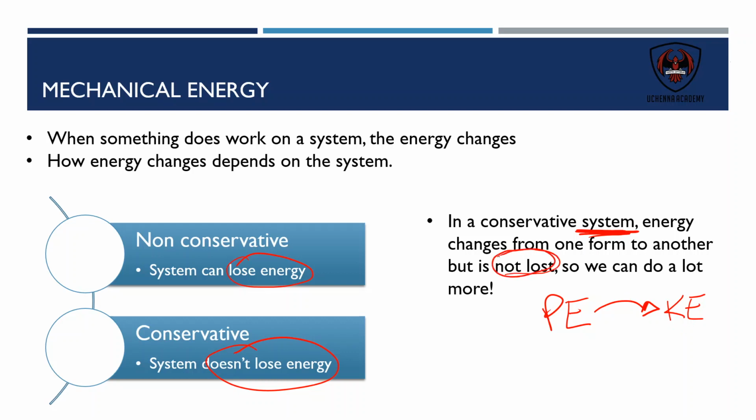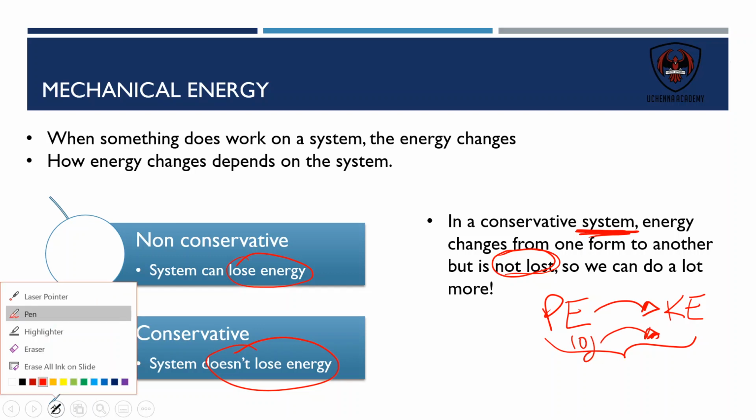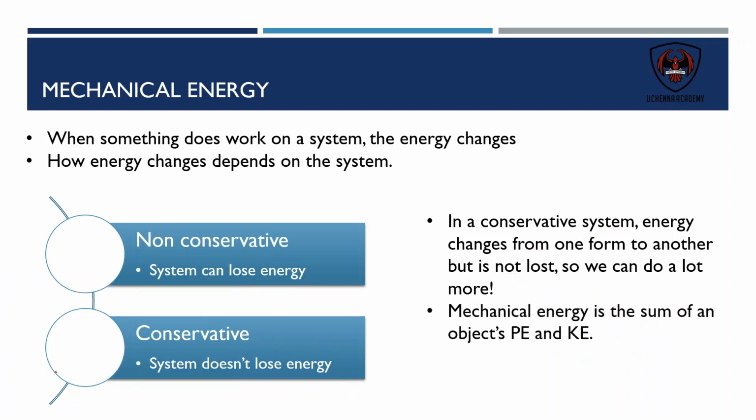The fact that we don't lose it means that we can actually calculate it. And if we know that we've lost maybe 10 joules of potential energy, well, we know that those 10 joules must have transformed into kinetic energy because we're not losing anything in our system. So we can really keep track of it.